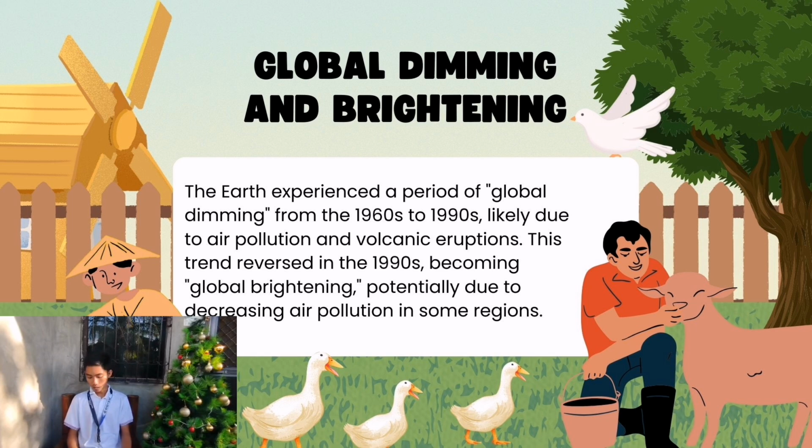And global brightening is excessive sunlight, the opposite of global dimming, and it may result in drought or El Nino.